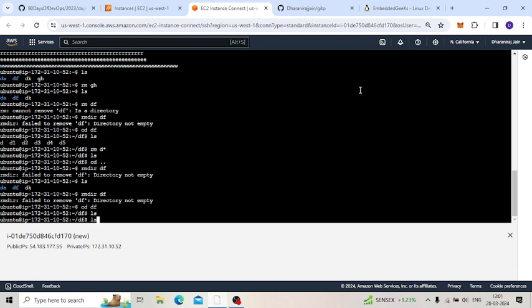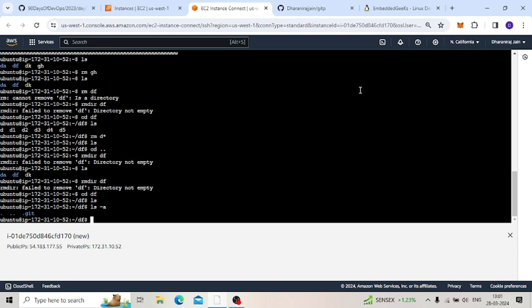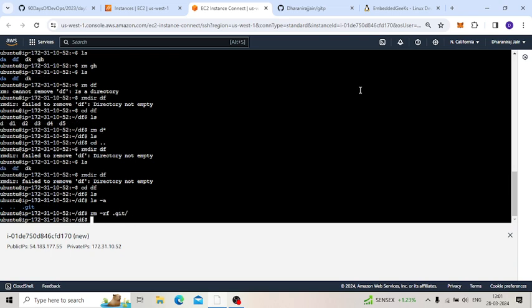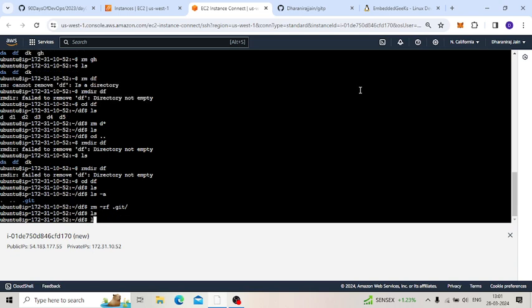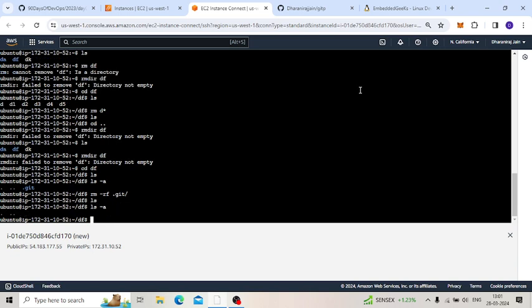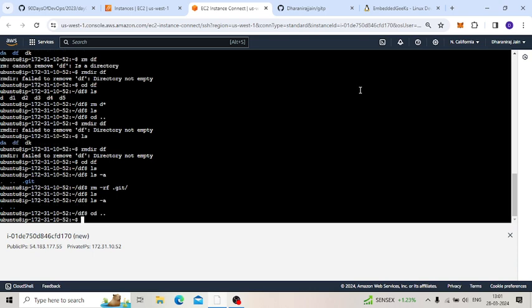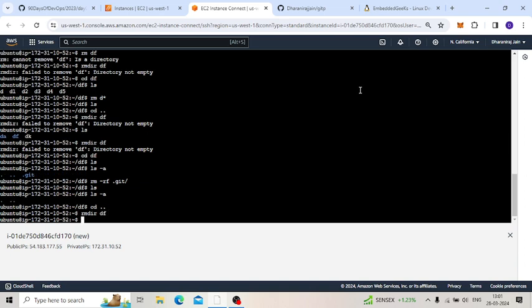For that, we have to use this one: rm -rf .git. If I give ls -a, the files are not there, so now we can delete it. If I give rmdir df, okay, now we can successfully delete that one.